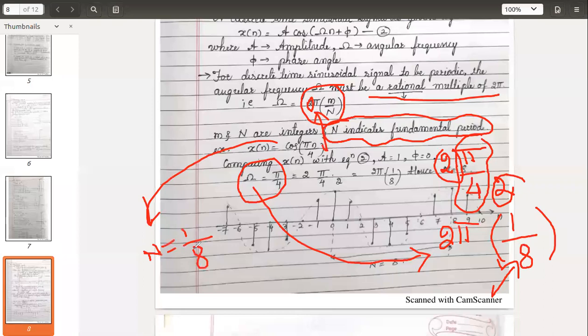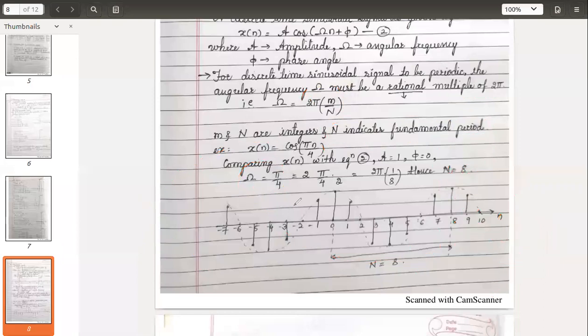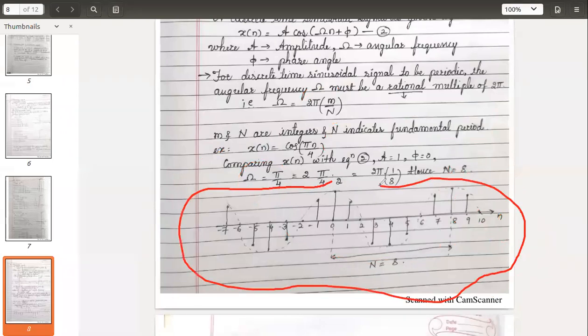This is the mathematical calculation we got. We can even do this graphically also. How? We will see. What I have done, you have to do a little bit of calculation here. I have not done this, you have to do it. What you have to do is just go on putting n different values, n is equal to 0, 1, 2, 3.